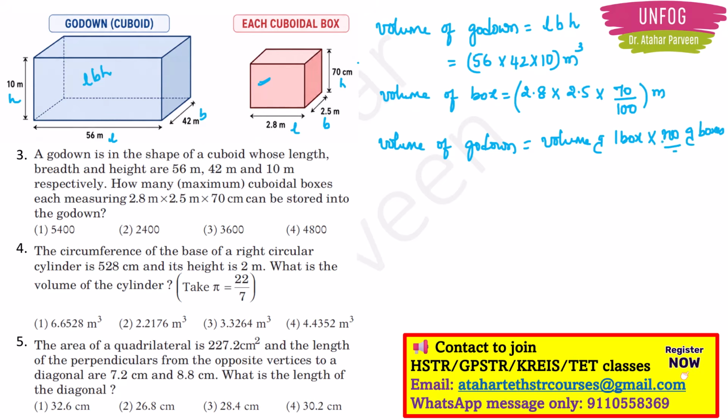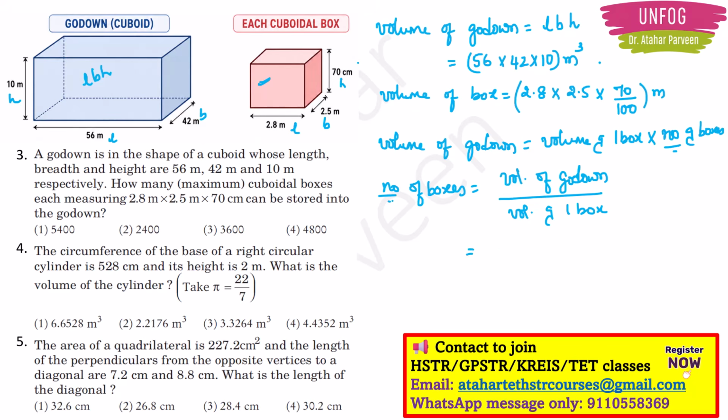Correct, right? Like that only you will fit the boxes in the godown, right? So with this I can find out the number of boxes, right? Because that is the question here. So number of boxes will be equal to volume of godown upon volume of one box. Correct, right?